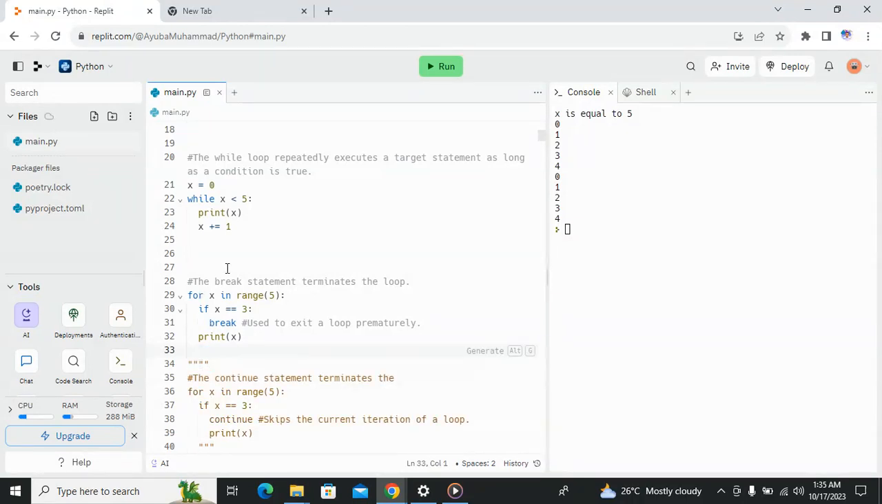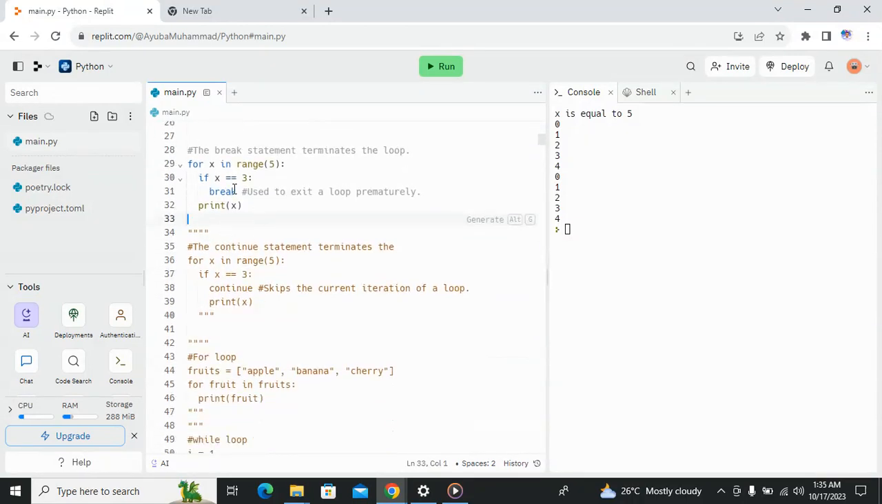Just like we explained the previous for loop, this is the same for loop as the previous one, but in this case we're adding an if statement. We are checking this condition: is x equal to 3? Can you guess what will happen here? And we are passing the break statement. That means if you see break inside a loop, it tells you to exit the loop prematurely, so you are not going to run the rest of the iterations.